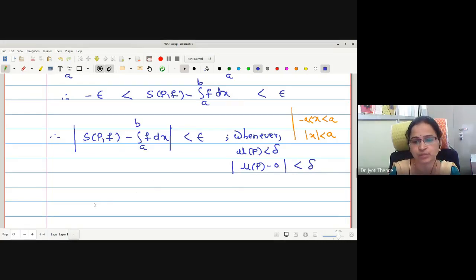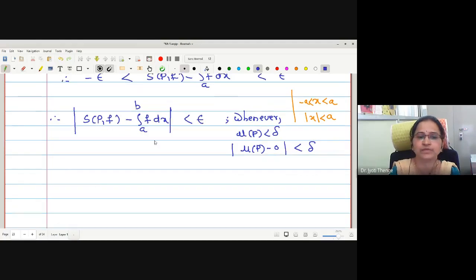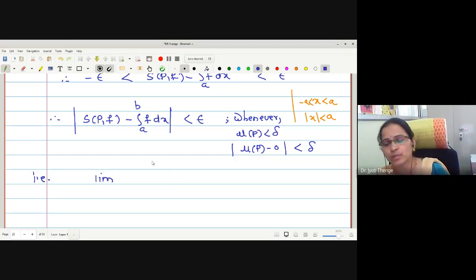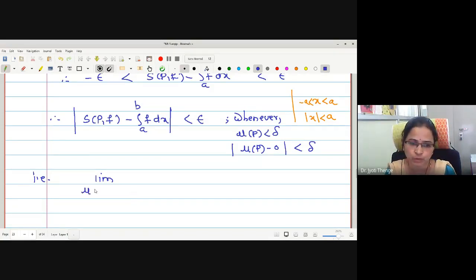Let me write it in the limit form. Mod of SPF minus the integral less than epsilon whenever mod of norm P minus 0 less than delta. Therefore, the limiting form of the same statement is: limit as norm P tends to 0 of SPF is equal to the integral from a to b of f dx. Correct?